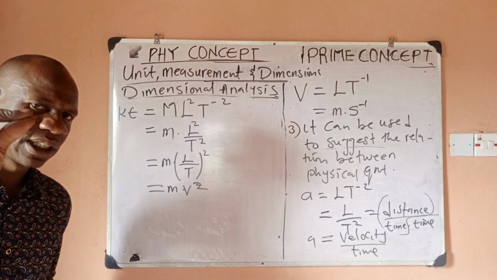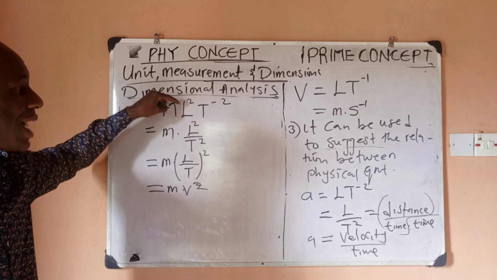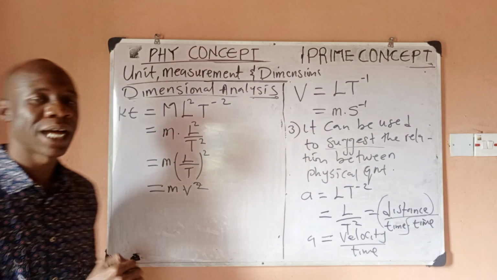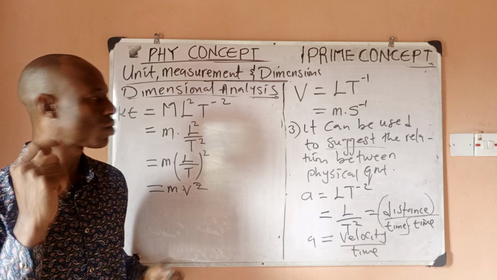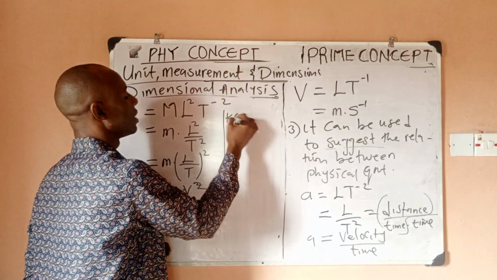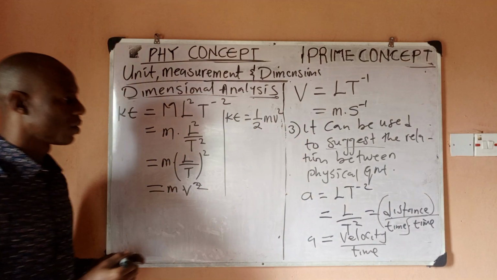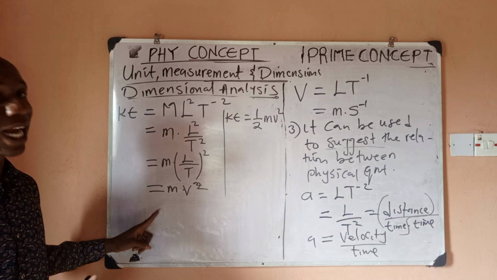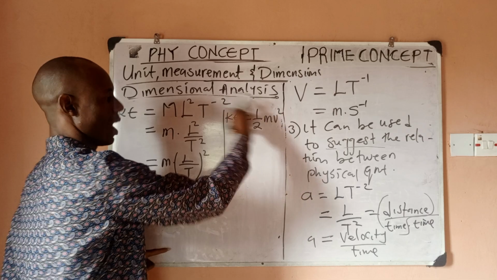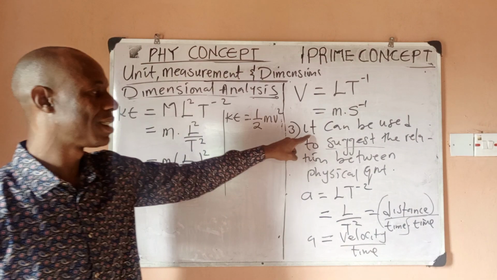But what did you notice? You notice that this dimensional analysis that I used in deducing this formula omitted something, because we know that the correct formula for kinetic energy is half mv squared. So you see that though this one tried, but it omitted what? Half. And that is why we say that dimensional analysis can be used to suggest.